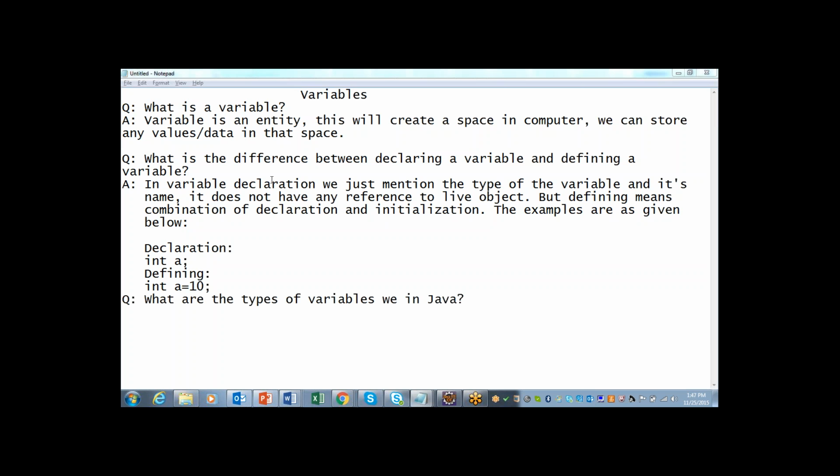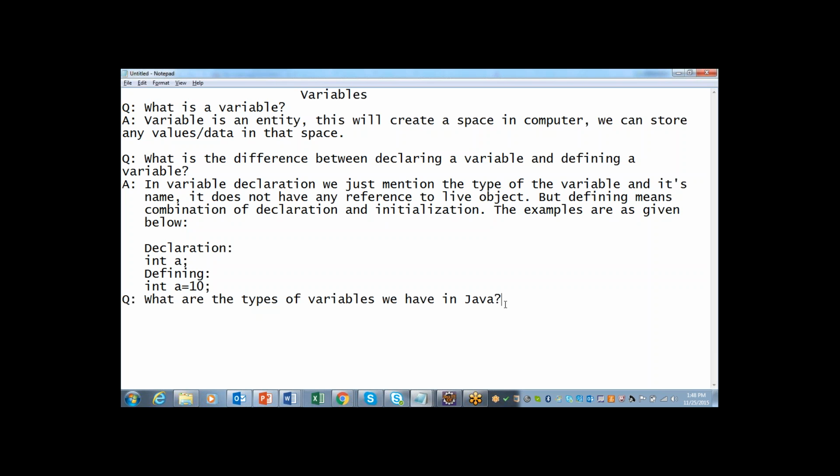After you explain the difference between declaring and defining, the interviewer will understand that you have good knowledge about variables and how to initialize them. Then he may ask another question such as what are the types of variables we have in Java. If this is the question, just tell what the types of variables are.